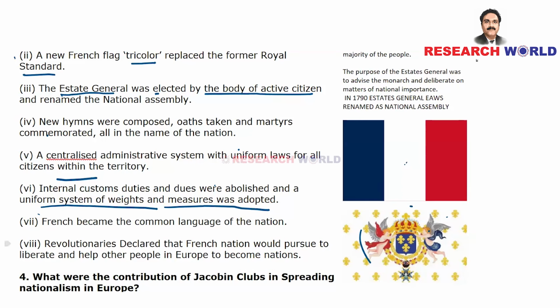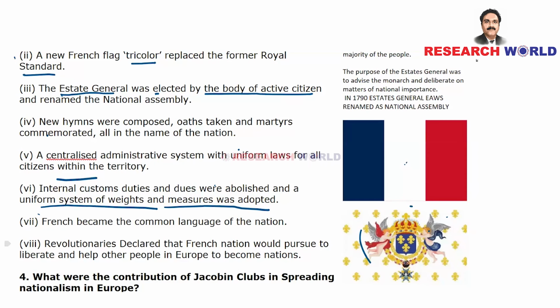Now the last point, the eighth point, is revolutionaries declared that the French nation would pursue to liberate and help other people in Europe to become nations. This has been a very different viewpoint, because they are trying to reform not only France, but they also wanted to emulate this particular idea of revolution to different countries in Europe.